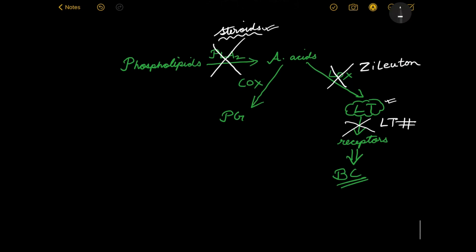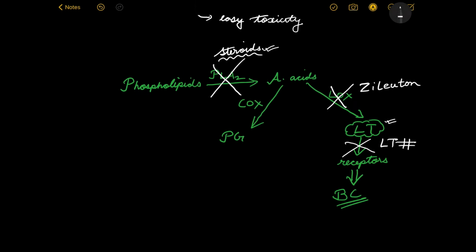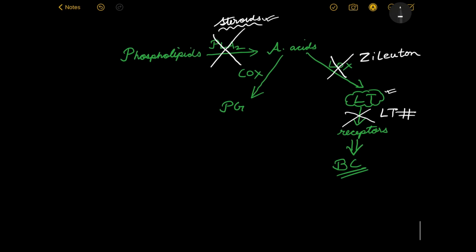Now, as you can see, corticosteroids are preventing this entire pathway because they are inhibiting it at its earliest stage. That is why we know that prostaglandins and leukotrienes are very important mediators of inflammation. Leukotriene is a bronchoconstrictor, but prostaglandins and leukotrienes are also mediators of inflammation.